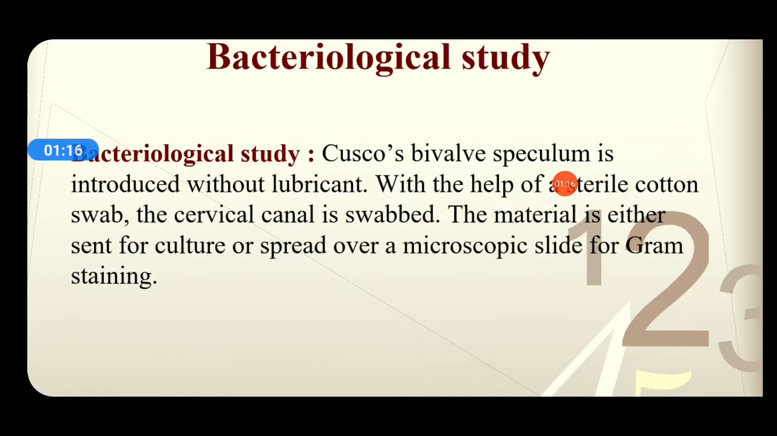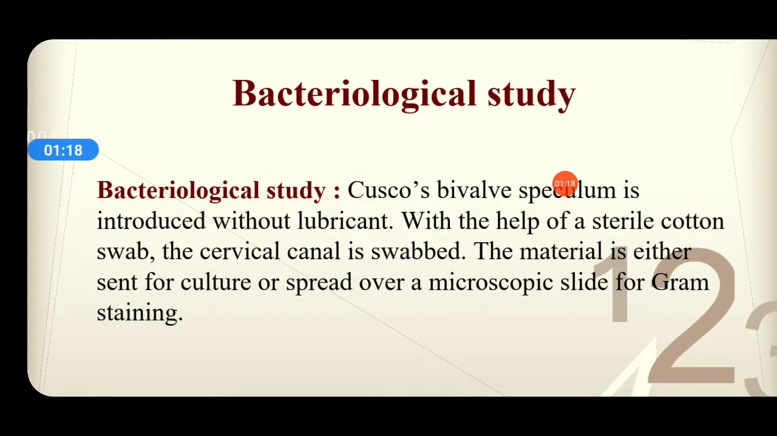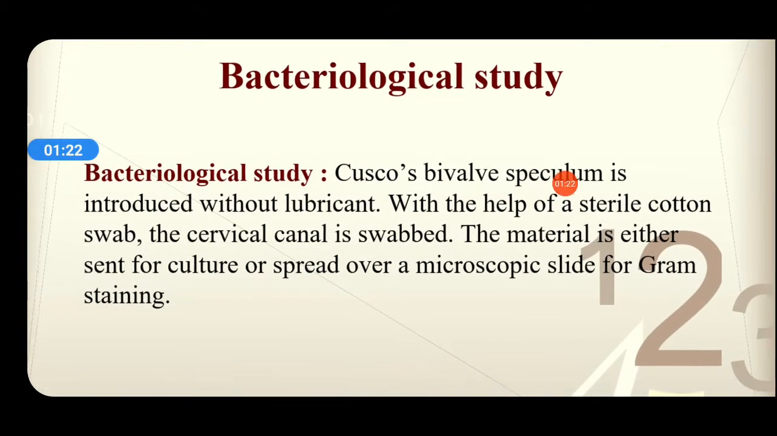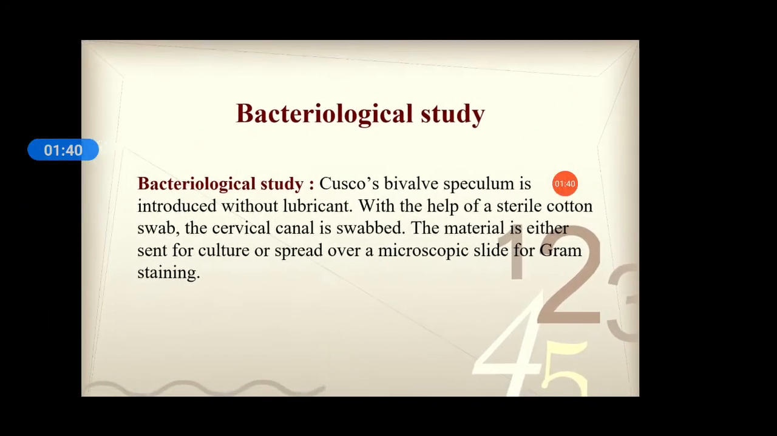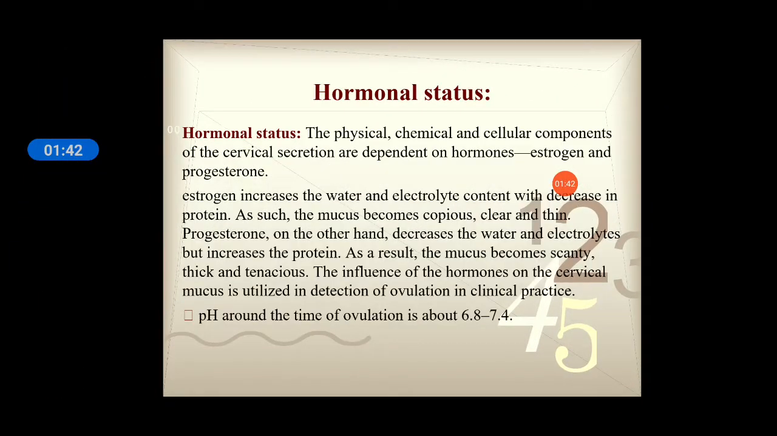Next, with the help of a sterile cotton swab, the cervical canal is swabbed. The material is either collected and sent for culture, or spread over a microscopic slide for gram staining. So you can directly send the sample for culture, or you can spread it over a slide, stain it and send it to the lab. This is the method of collection of the sample.